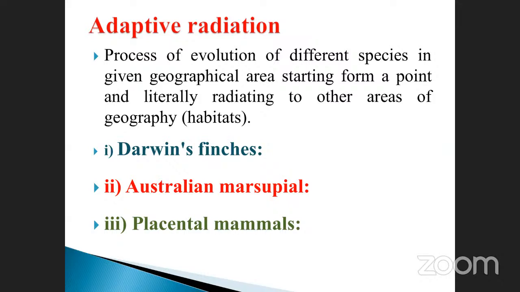Not only a particular area. The given area means it may be a different geographical habitat. So radiation is nothing but spreading to the surroundings, isn't it? They are divided into three: Darwin's finches, Australian marsupials, and placental mammals. Already we saw Darwin's finches, Australian marsupials, and placental mammals. These are the three things we already discussed, or not? Darwin's finches, you already saw.